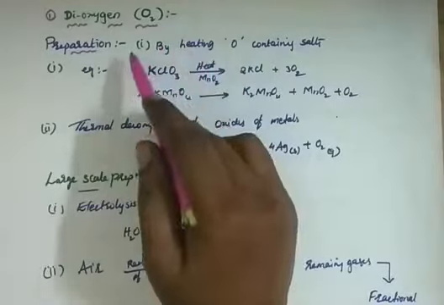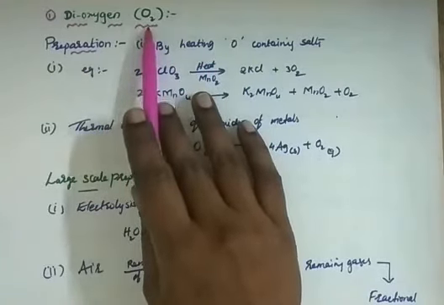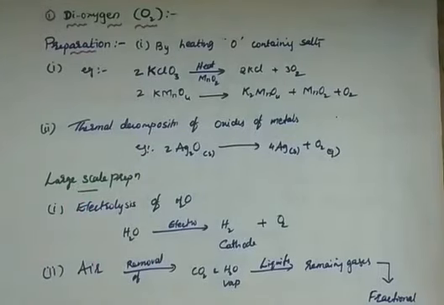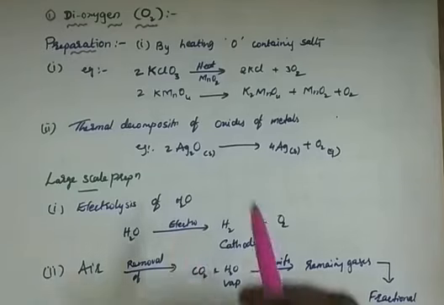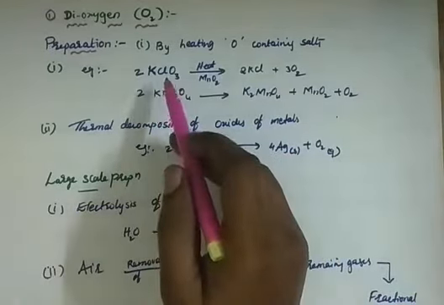How is it prepared? Generally, you might be thinking why oxygen has to be prepared. Oxygen is available in nature itself, right? Yes, you are correct. In nature, oxygen is available at 21% by volume, and nitrogen 78%. Still, if we want to prepare it, these are the methods.